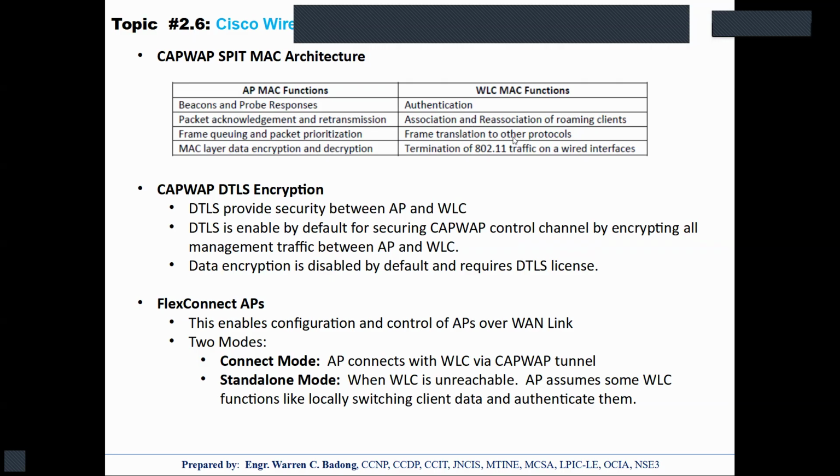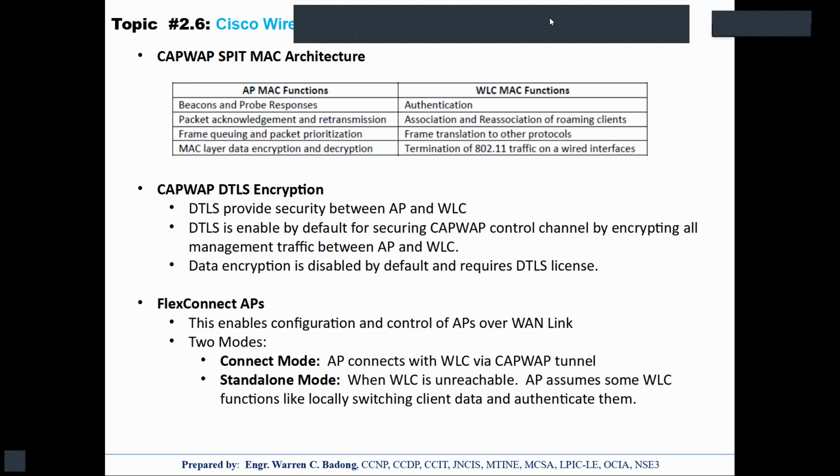Now, frame translation to other protocols, that's the wireless LAN controller, and the data traffic from the client received by the AP will be forwarded to the WLC, and then the WLC will forward that to the switch for switching and forward that to the router for routing.